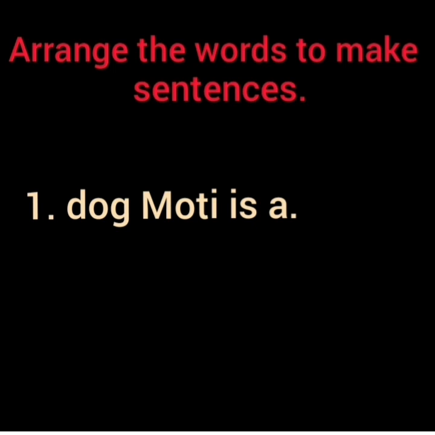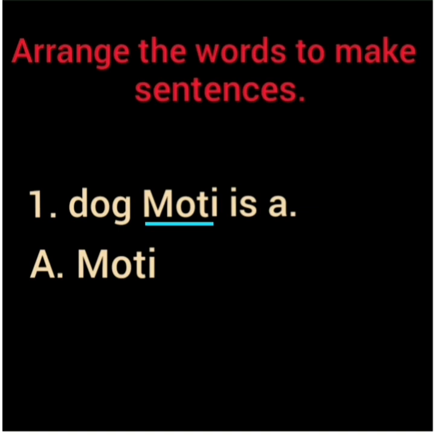Kids, now let's arrange the words to make sentences. Kids, you all know that a sentence always starts with a capital letter. So tell me, here which letter is capital? Yes, M. So we will write Moti first. Now kids, try to arrange the words.